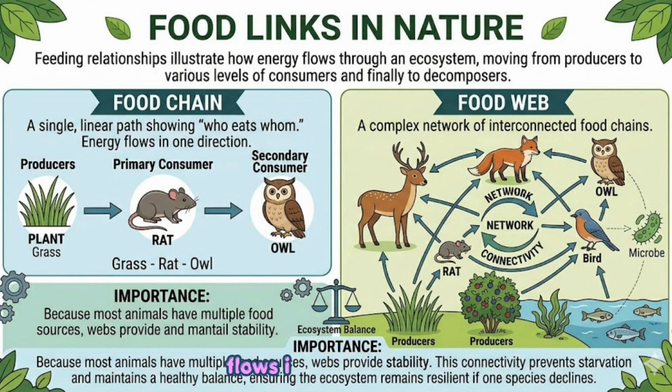Energy flows in one direction, example, grass, rat, owl. Food web: a complex network of interconnected food chains. Importance: because most animals have multiple food sources, webs provide stability. This connectivity prevents starvation and maintains a healthy balance, ensuring the ecosystem remains resilient if one species declines.